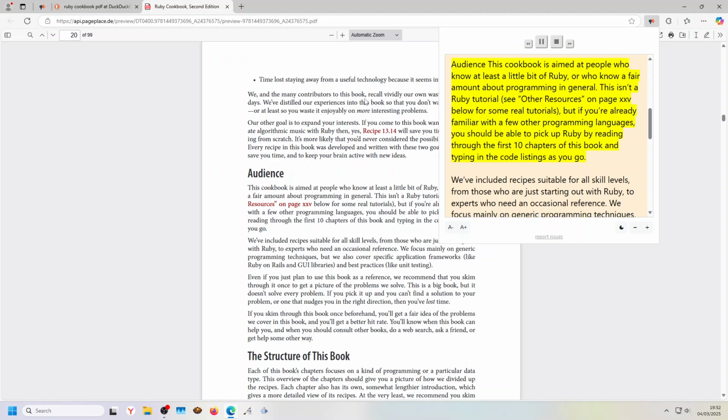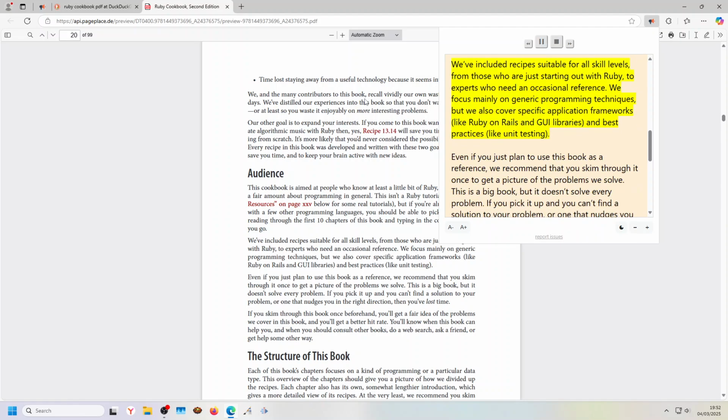Audience: this cookbook is aimed at people who know at least a little bit of Ruby, or who know a fair amount about programming in general. This isn't a Ruby tutorial. See other resources on page XXV below for some real tutorials, but if you're already familiar with a few other programming languages, you should be able to pick up Ruby by reading through the first 10 chapters of this book and typing in the code listings as you go.